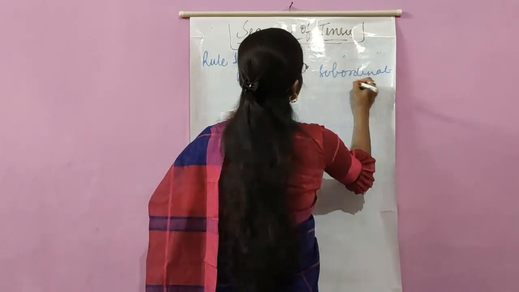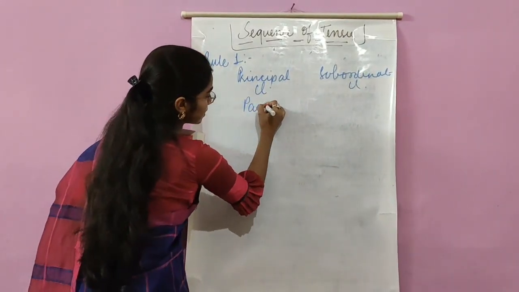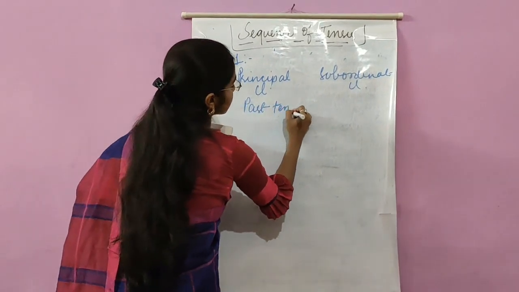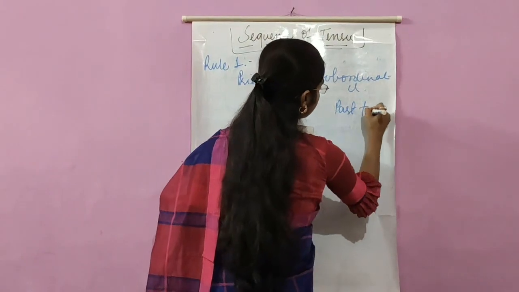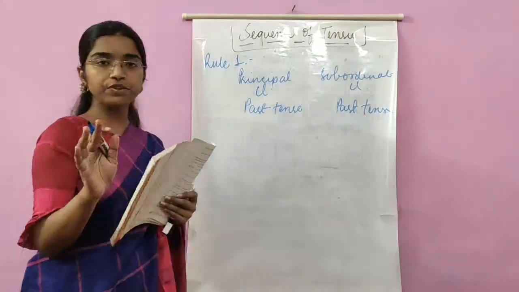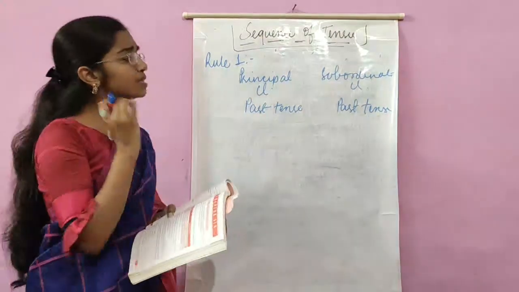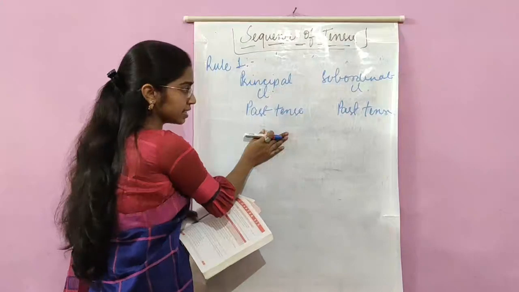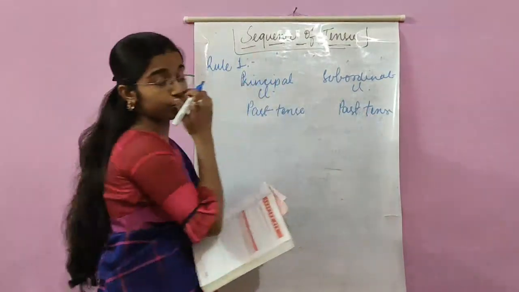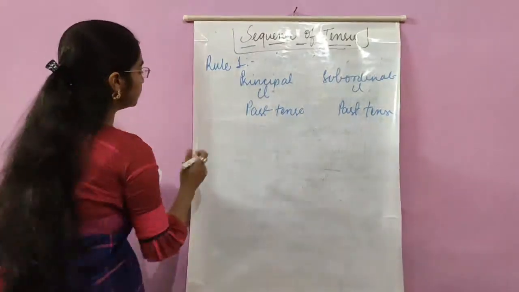Now it says that if the principal clause is in past tense, the subordinate clause will also be in past tense. Any confusion? The rule is very easy. The first rule simply says that if the principal clause is in past tense, the subordinate clause will also be in past tense. Let us see some examples for that.